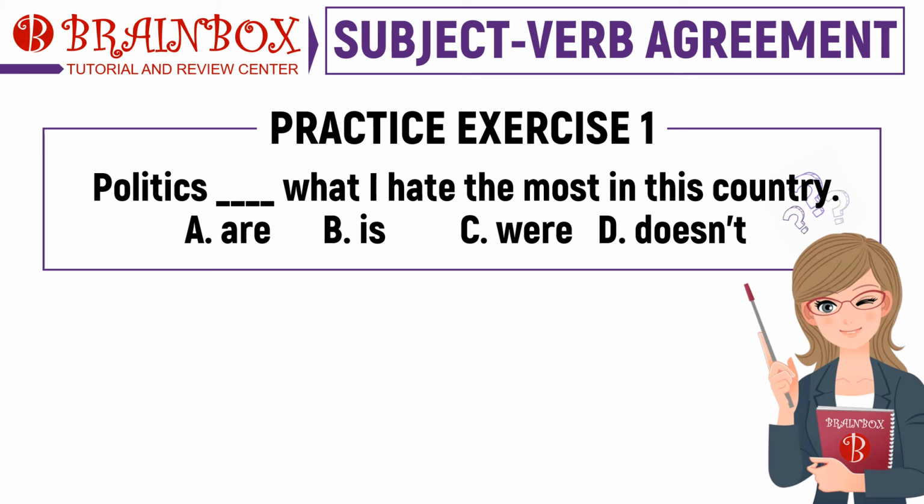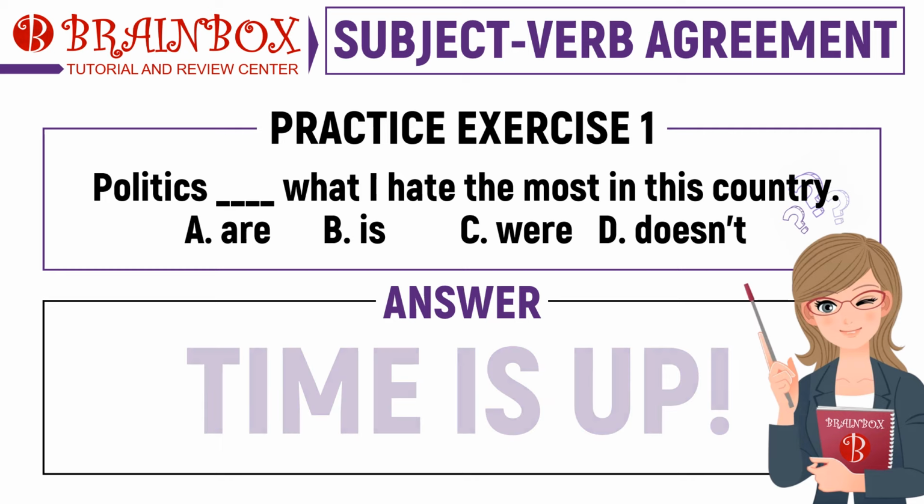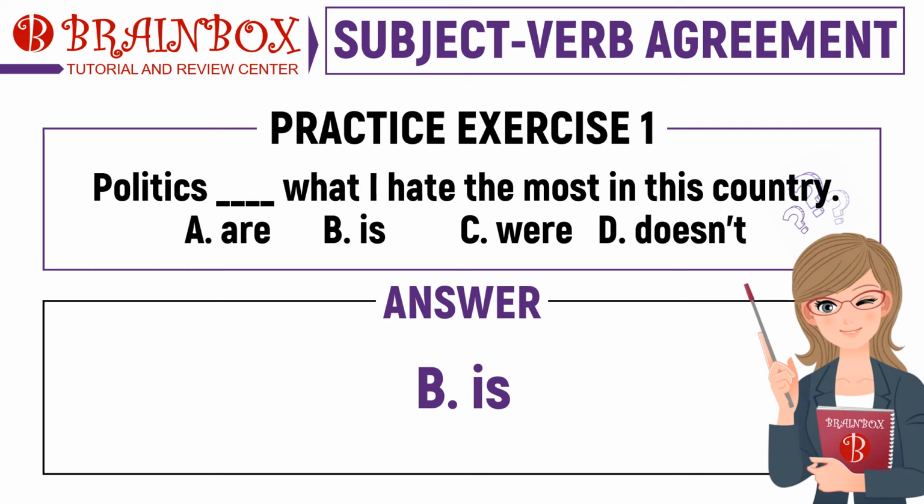Your timer starts now. Time's up. The correct answer is letter B, is. Since the subject is singular, the verb should also be in singular form.